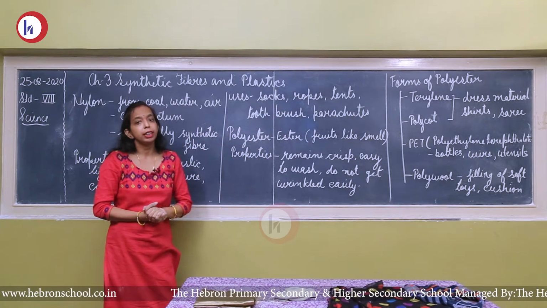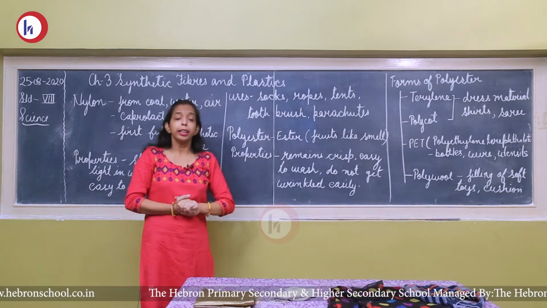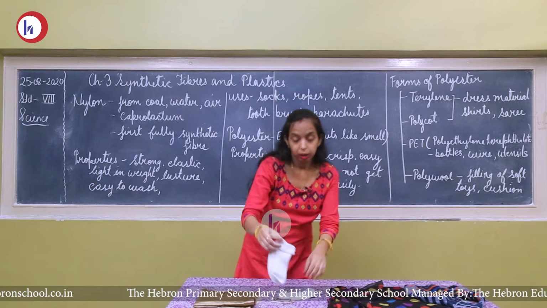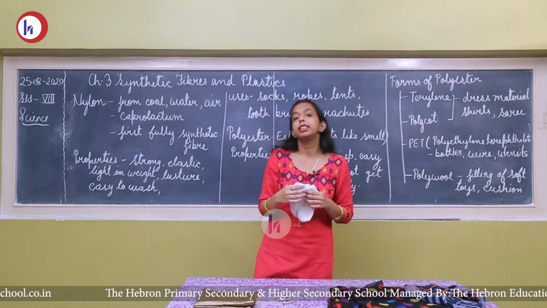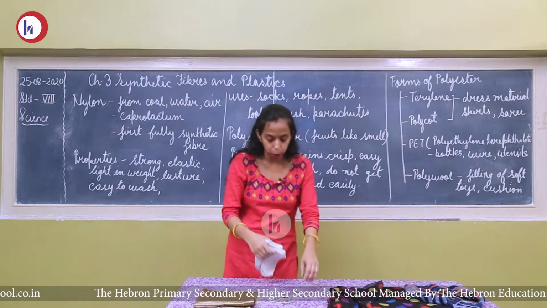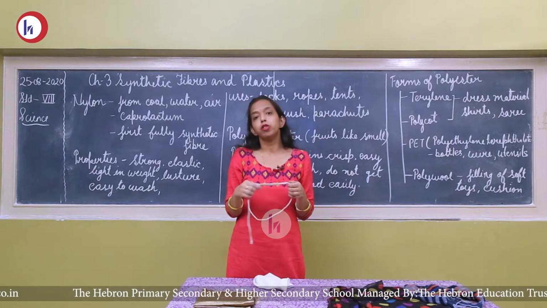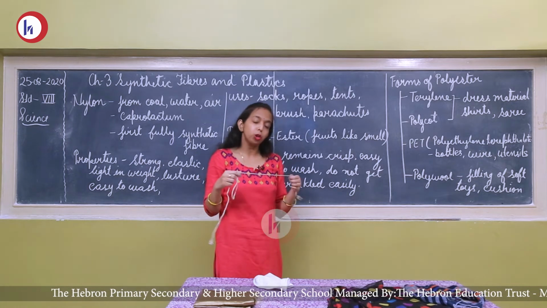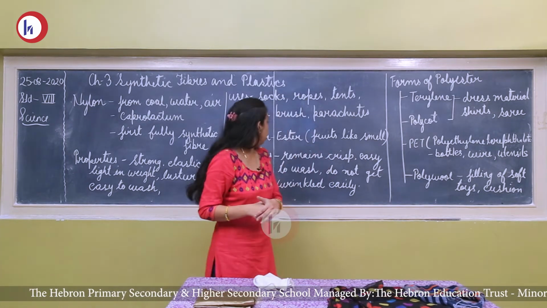This nylon is very strong. So it is used in making parachutes, and in ropes for climbing mountains. So here are some examples. This is a sock. In this sock, the nylon fibers are used. This is a rope. Rope, we are using for any purpose. In that we need a strong fiber. So for that we use ropes that are made up of nylon.